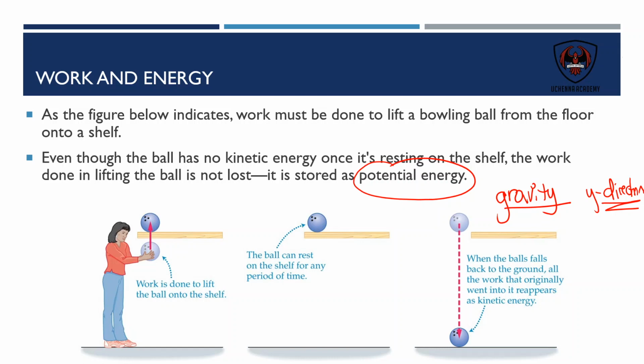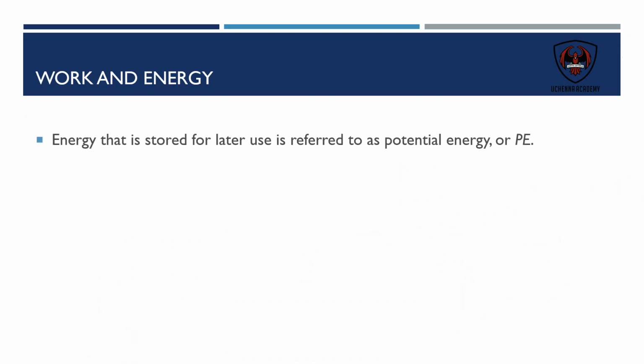So when I do work, I'm actually transferring energy to this ball. And as soon as I let it go, as soon as I remove the shelf, the ball will fall to the ground. The work that originally went into the ball to put it up on the shelf will now reappear as kinetic energy, and the ball will start to move. So the ball will have a certain amount of potential energy at the top. It'll have zero kinetic energy at the top because it's not moving. But as soon as it starts to move, the kinetic energy will increase and its potential energy will start to decrease. Okay? So really, what is this idea of potential energy?